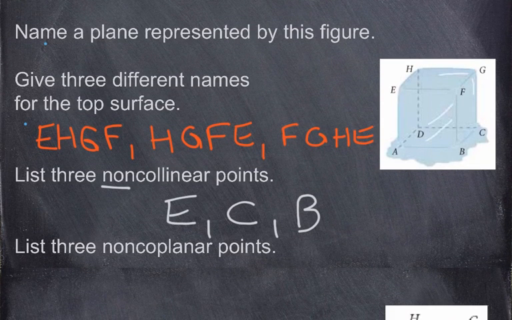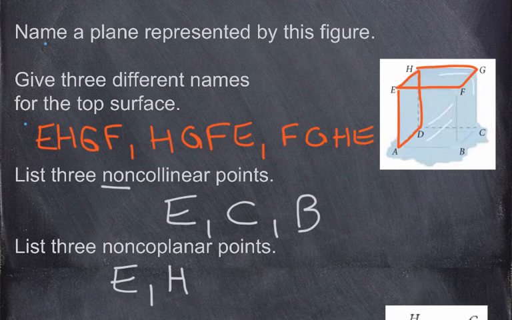But how about coplanar? Okay, again, they can't be on the same plane. So if I wanted to use E and H, those 2 technically are on the same line and they share the same plane. So I'm going to have to find something else. Here is the plane that they share, but they also share this plane up top. So for my third point, it cannot be on the top or on the left. So I would say choose B, for example. B down here is not going to be coplanar with E and H. Okay? So again, not on the same plane.